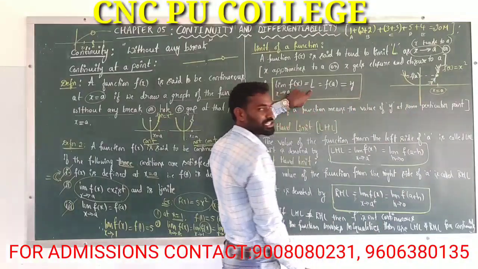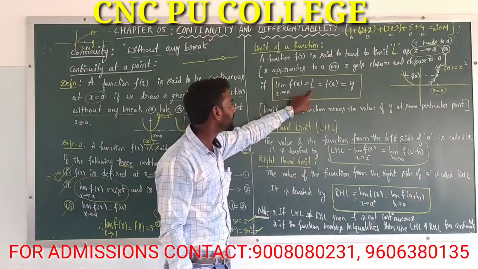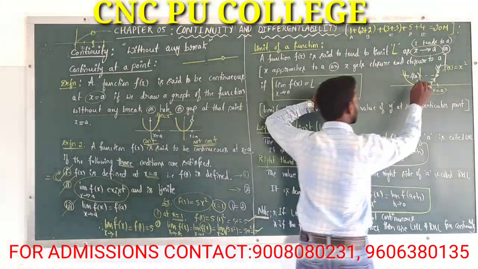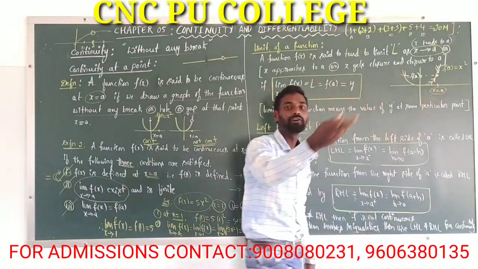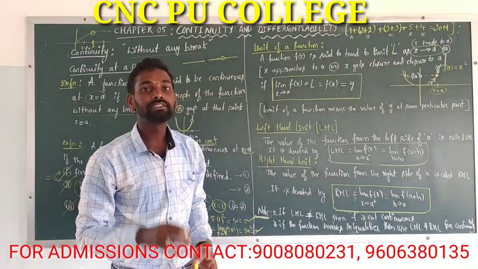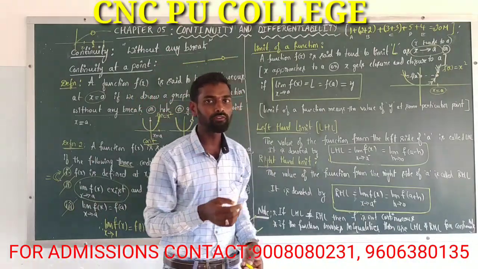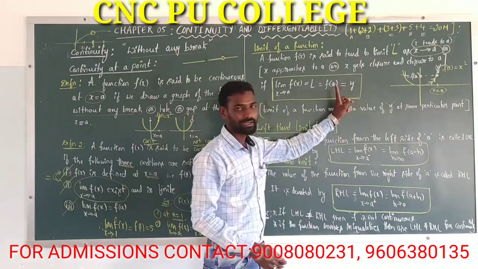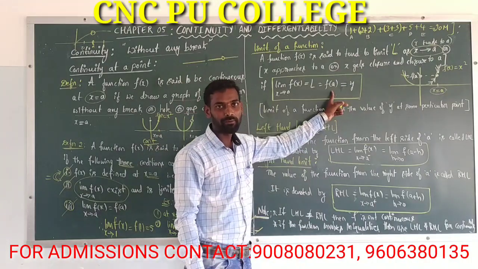The limiting value of the function. f of a is nothing but the limiting value. f of a here is nothing but the y value, right? That means the limit of a function is nothing but the value of y at some particular point.